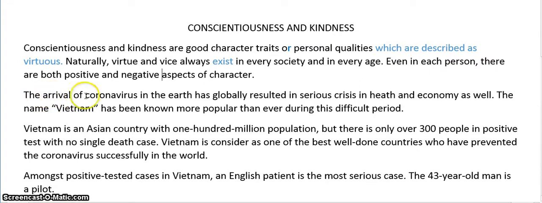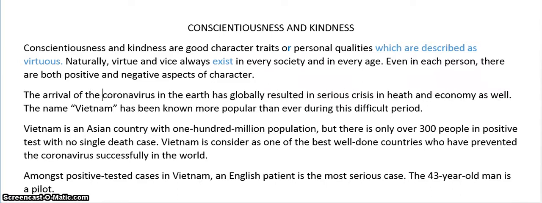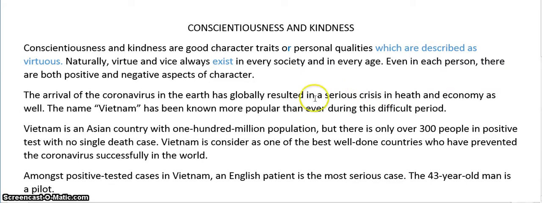The arrival of, here's another red flag, ding, ding, ding. The arrival of the 2019 or the COVID-19 coronavirus. It's the one virus, or we describe it as one virus. So we need the definite article. We know which virus and it's singular. The arrival of the coronavirus in the Earth has globally resulted in, ding, ding, ding, here's our articles, singular noun, but this time it's a crisis because there could be many different types of crisis. So I'll put a serious crisis